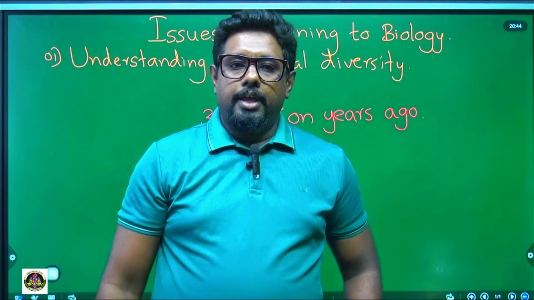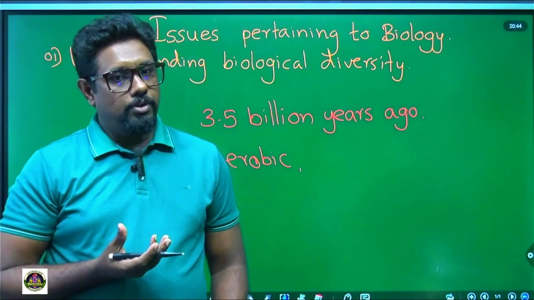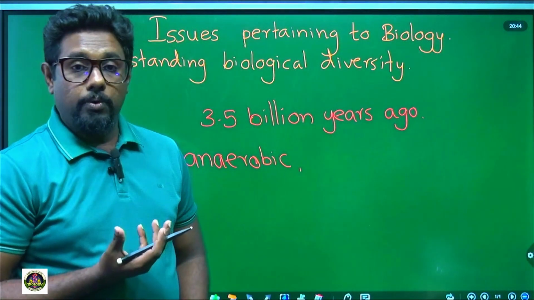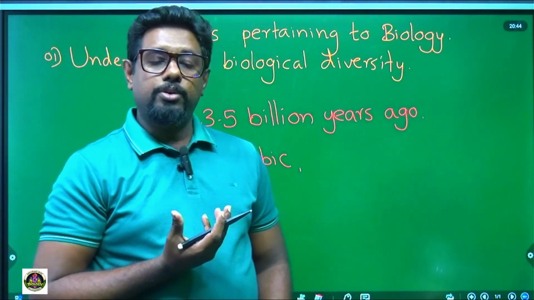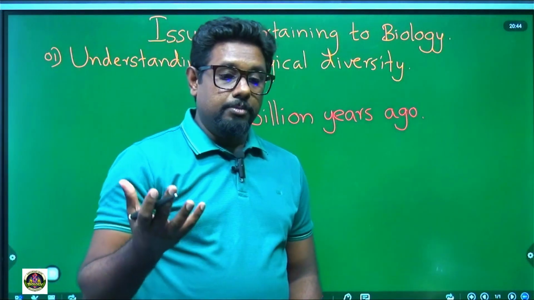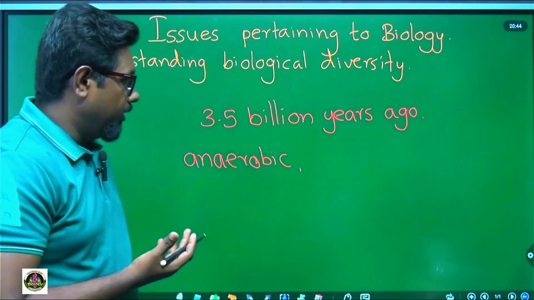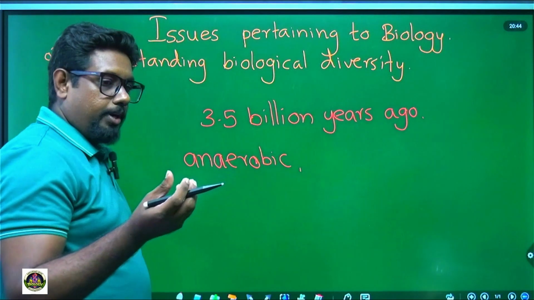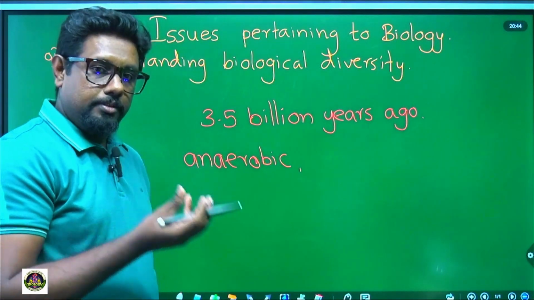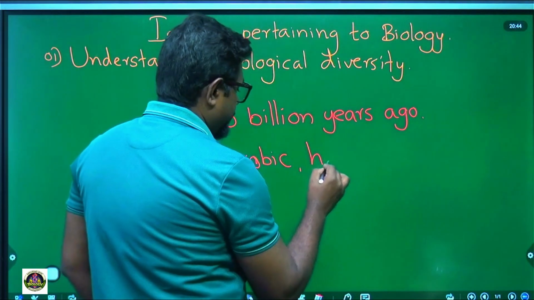And at that time chloroplasts or photosynthetic pigments were not formed. So that organism didn't have the ability to do photosynthesis. So it had to depend on some substrate on the earth. If we can do photosynthesis, we say phototrophic. That organism couldn't do photosynthesis, so it was heterotrophic.